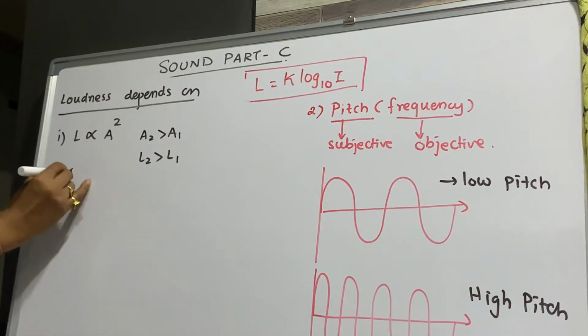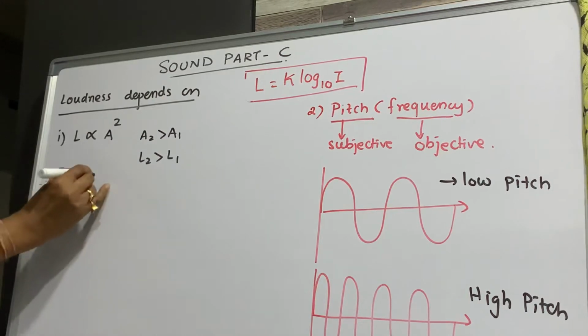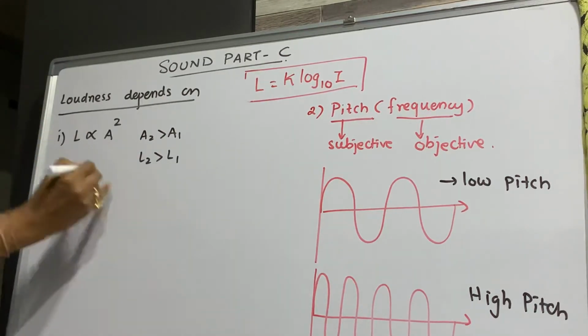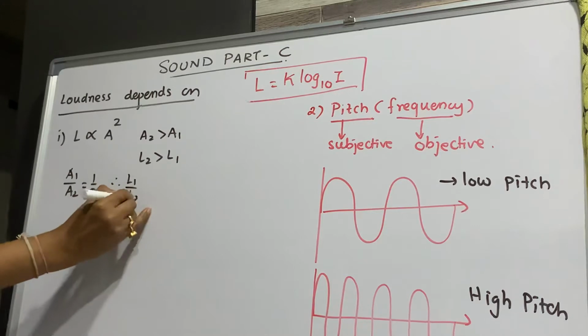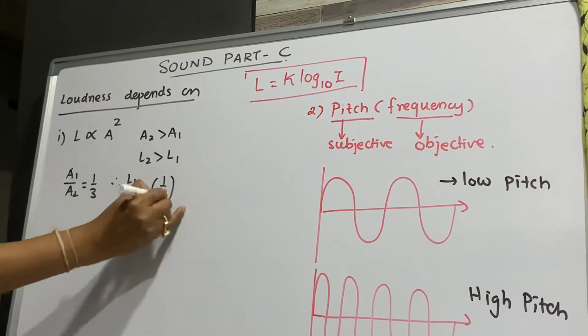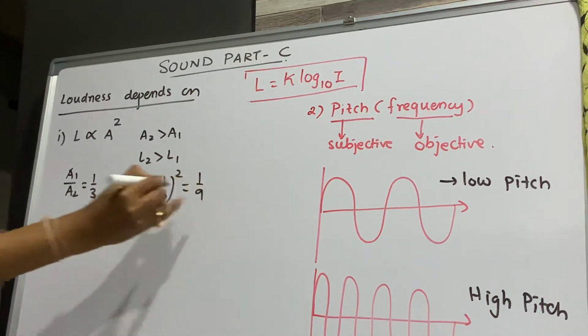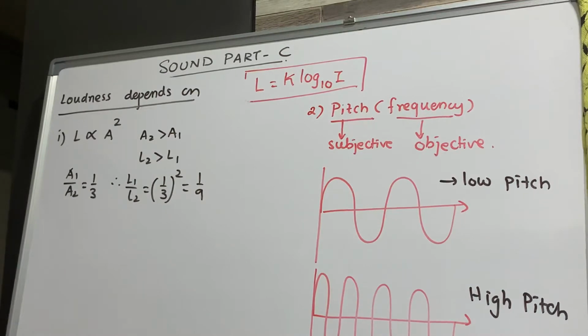For example, suppose there are two waves, and the ratio A1 upon A2 is given as 1:3. So L1 upon L2 will be (1/3) the whole square, which comes out to be 1:9. So loudness is directly proportional to amplitude square.